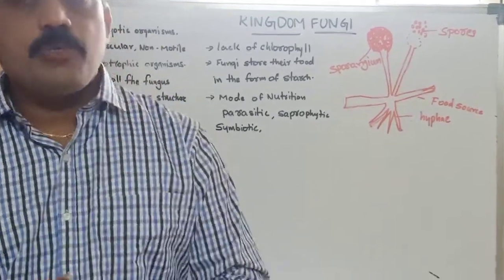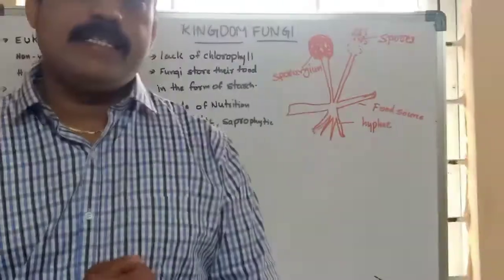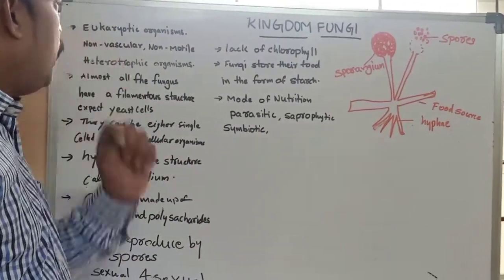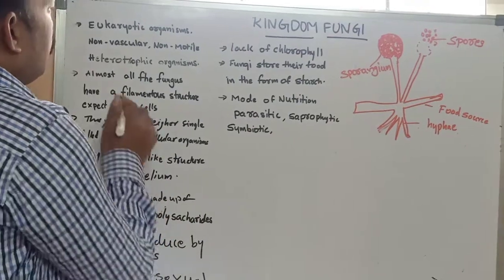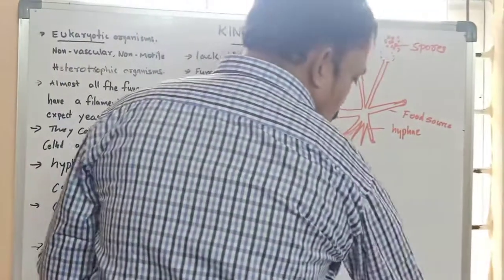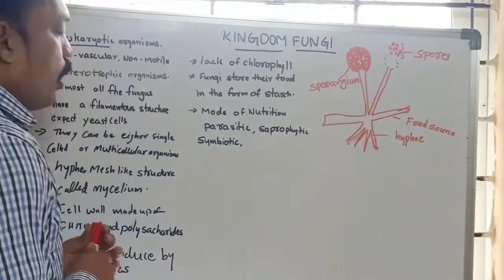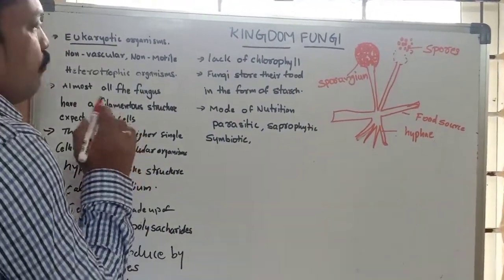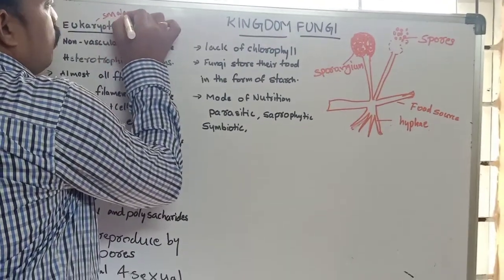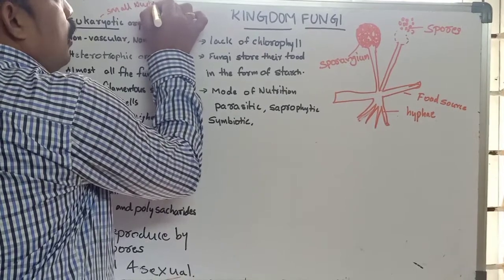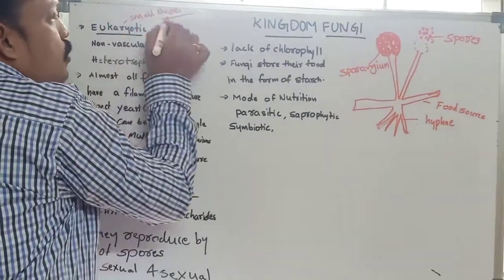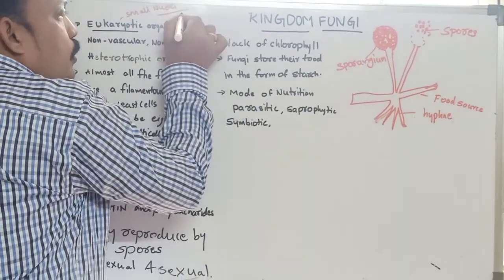We have to observe each and every characteristic of fungus. Generally, fungi are eukaryotic organisms. What is the meaning of eukaryotic organism? The organism has many small nuclei, and these nuclei are covered with a nuclear envelope.